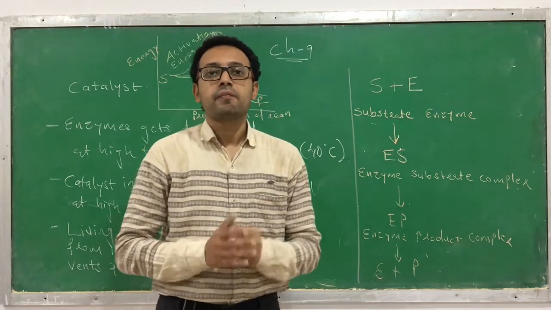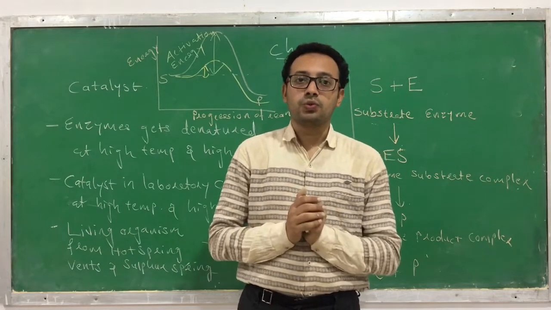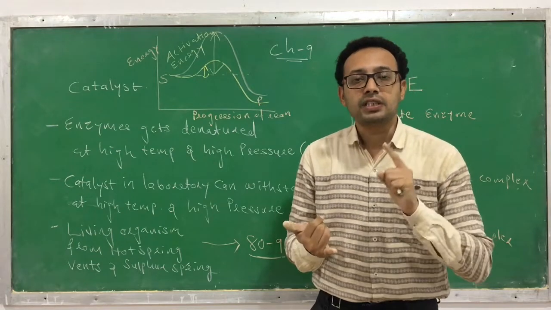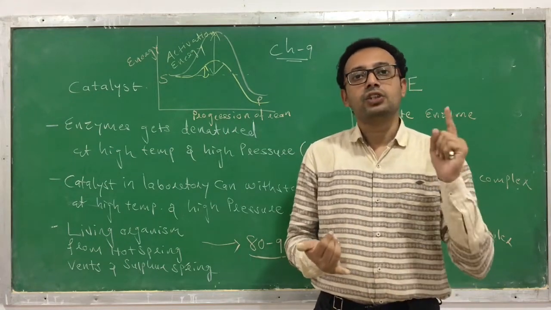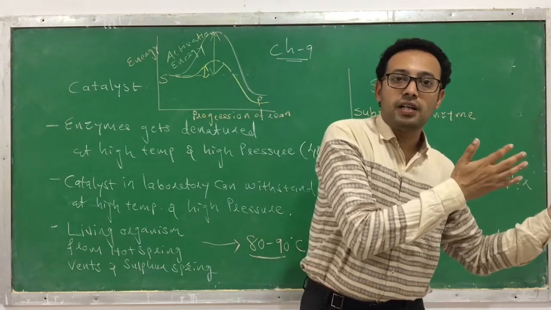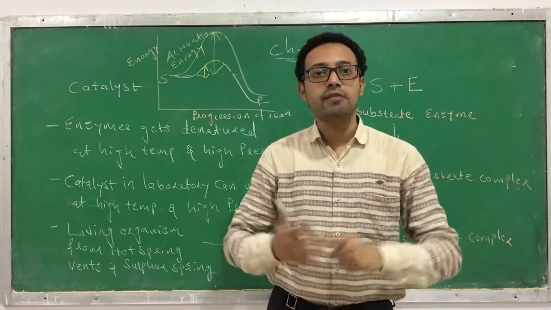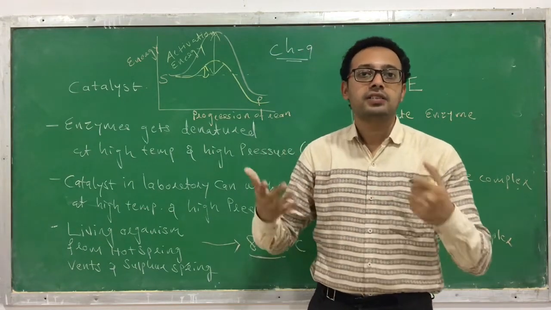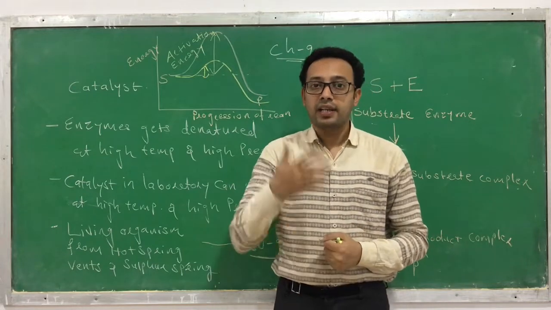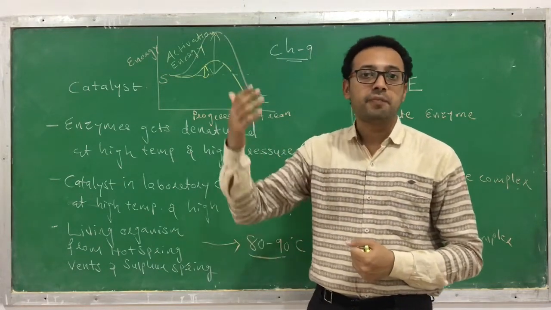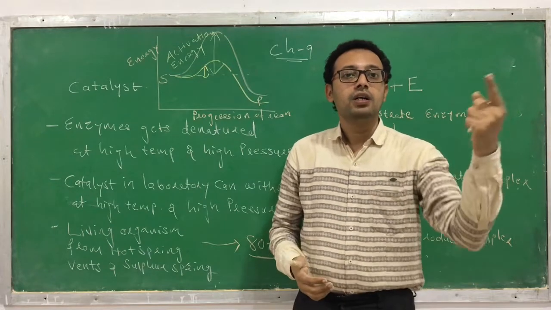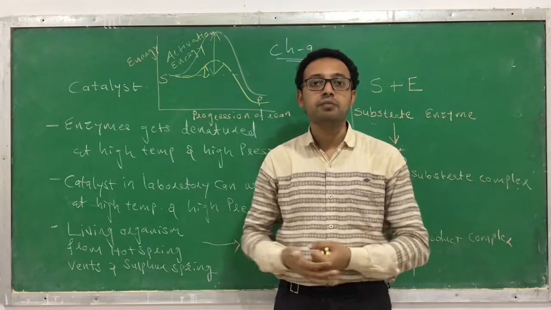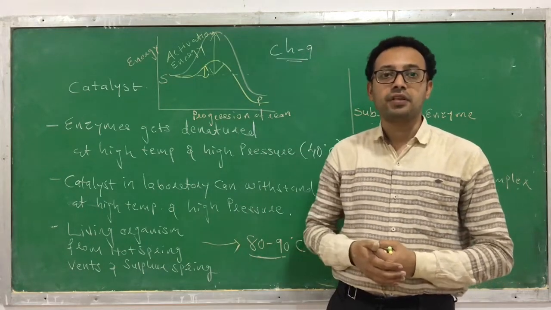Okay, so this is about enzymes, what we have discussed today. Today we discussed the general introduction of enzyme. We have discussed the rate of reaction. We have also discussed the reaction which occurs in presence of enzyme and in the absence of enzyme, and the difference between them. You can come to know how fast the reaction occurs in the presence of enzyme. Like 6 lakh molecules of carbonic acid are produced in 1 second compared to 200 molecules of carbonic acid produced in 1 hour. So the rate of reaction increases 10 million times in that reaction.